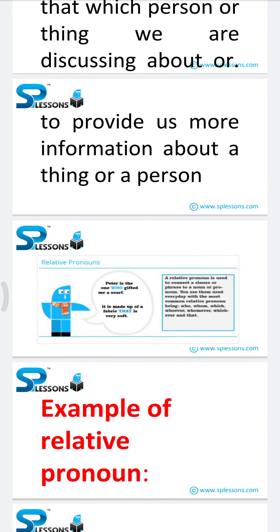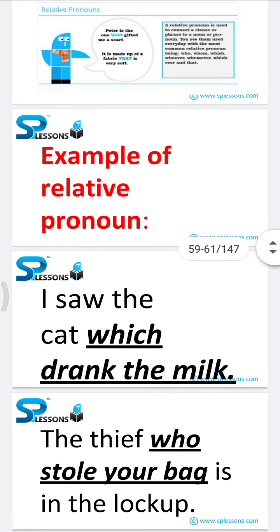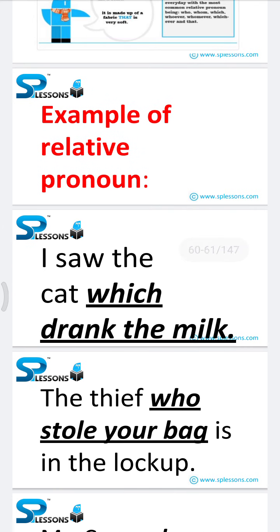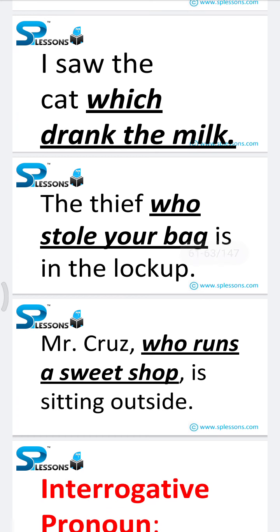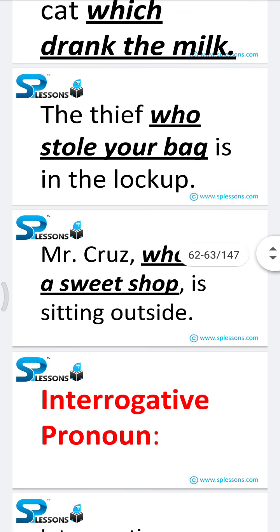A relative pronoun is used to connect a clause or phrase to a noun or pronoun. You see them used every day, with the most common relative pronouns being who, whom, which, whoever, whomever, whichever, and that. So, here I have provided some examples regarding relative pronouns. I saw the cat which drank the milk. The thief who stole your bag is in the lockup. Mr. Cruz, who runs a sweet shop, is sitting outside.